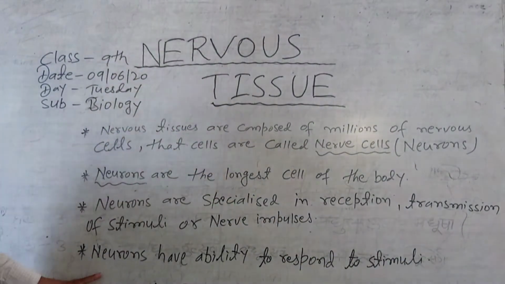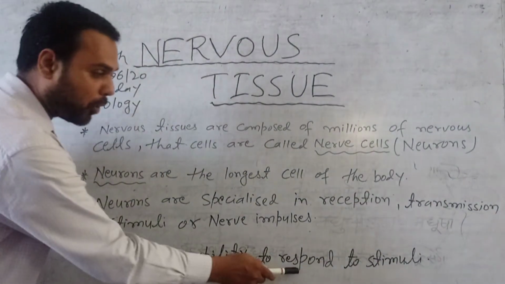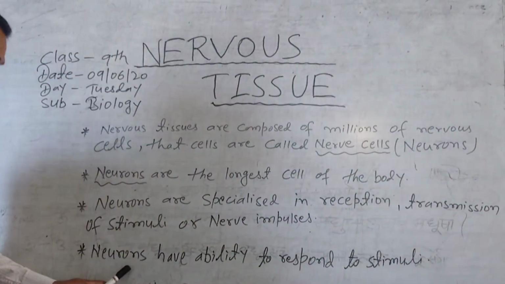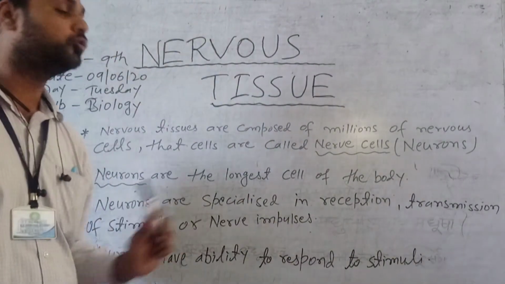Okay, second point about nervous tissue is neurons have ability to respond to stimuli. That means neurons have the power and ability to respond to stimuli.